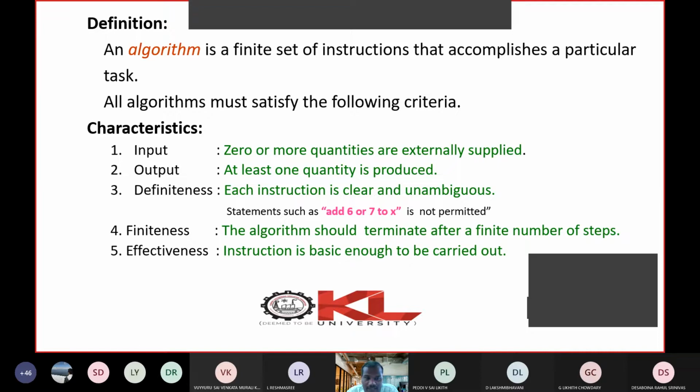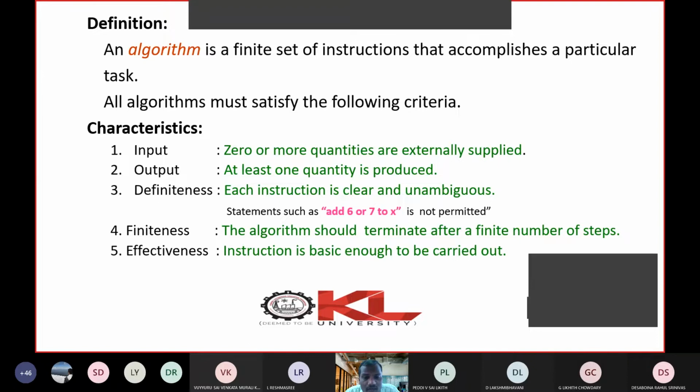The next characteristic is definiteness. Definiteness is all about clarity in the instructions. I told you an algorithm is a step-by-step procedure, so every step should be very clear. There should not be any ambiguity in the statements. For example, if you write a statement like x is equal to 6 or 7, what is the meaning of that?